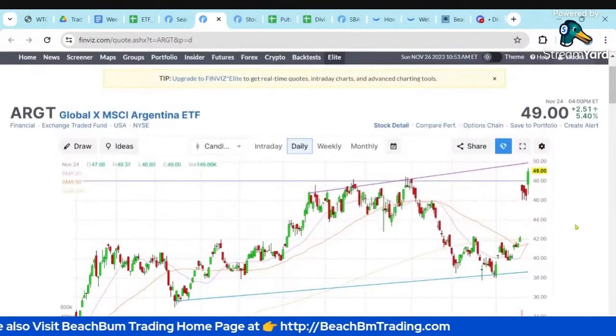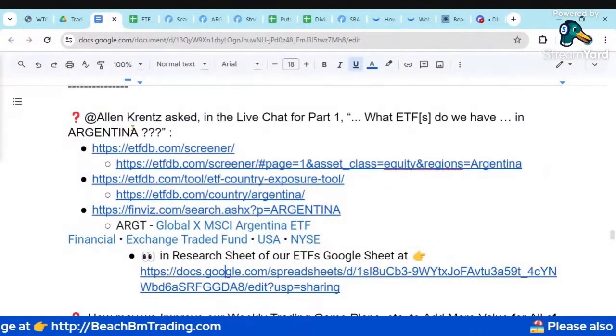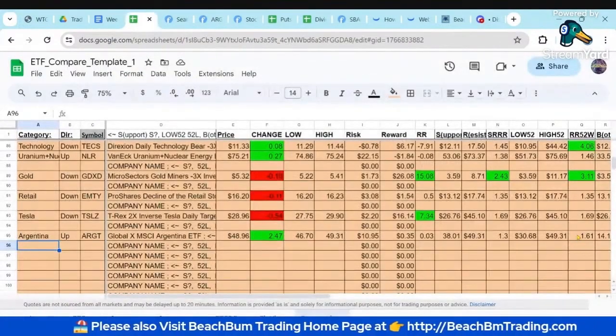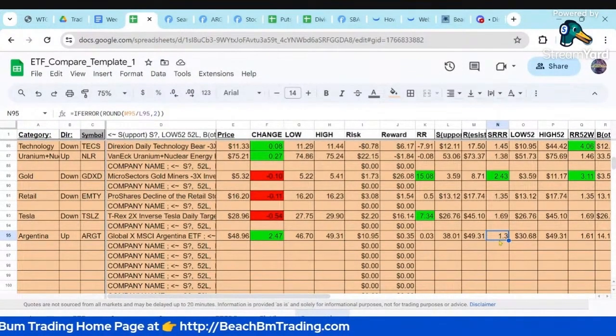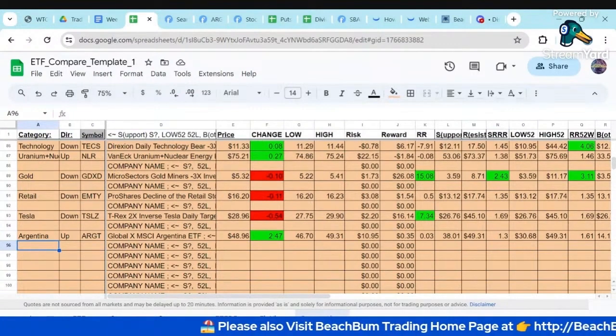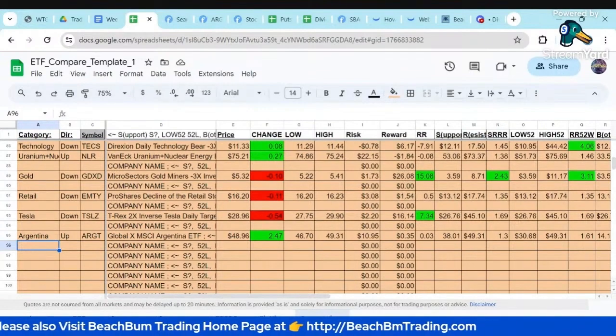So again, I hope that answers your question, Alan, and helps everyone. We'll leave that ETF in the research tab in our Google Sheet so we can monitor it there. Since the risk reward profile doesn't really fit our desired factor 2 risk reward right now, we'll just leave it in the research tab, and you can always find that, as well as other ETFs on other countries that we've done research on in the past. And again, we hope that all helps.